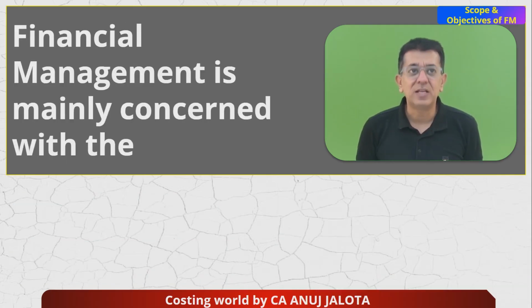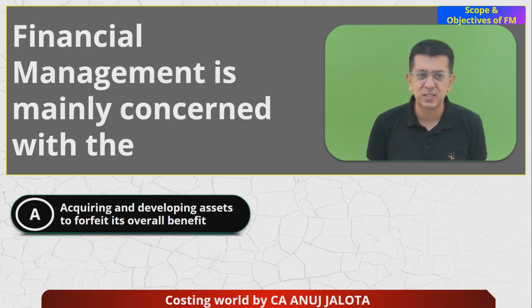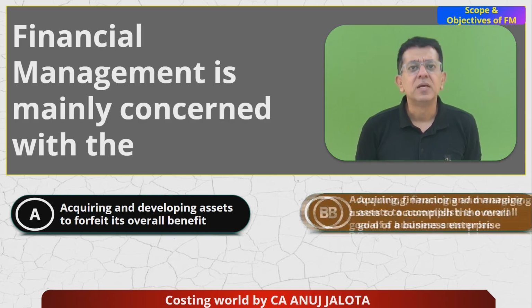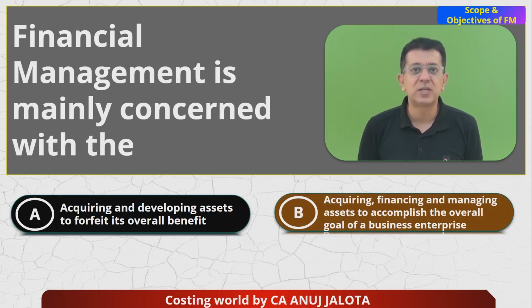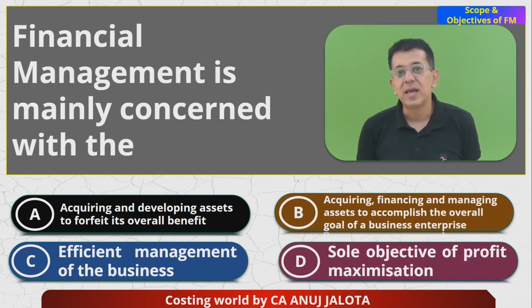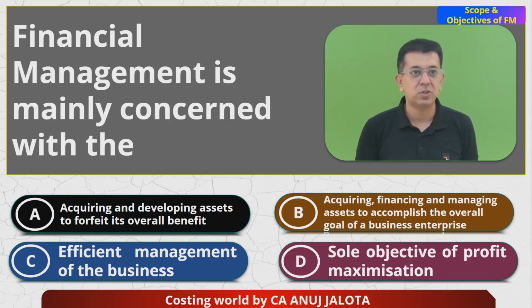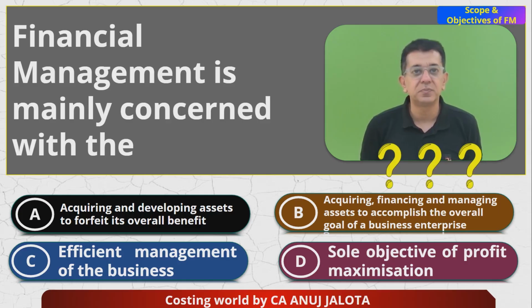Second, financial management is mainly concerned with, bring me the 4 options: acquiring and developing assets to forfeit its overall benefit. Second one, acquiring, financing and managing assets to accomplish the overall goal of a business enterprise. Efficient management of the business. And lastly, sole objective of profit maximization. Now, these are 4 slightly different options. Just try to recall whatever you have done in previous MCQs and try to arrive at the correct answer. Comment right now.